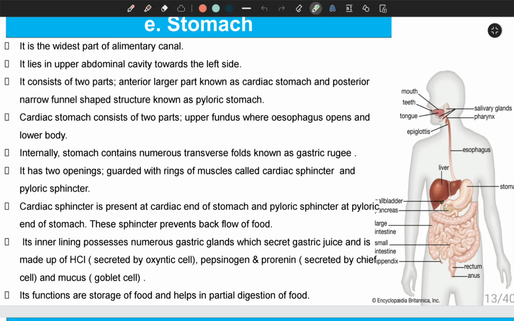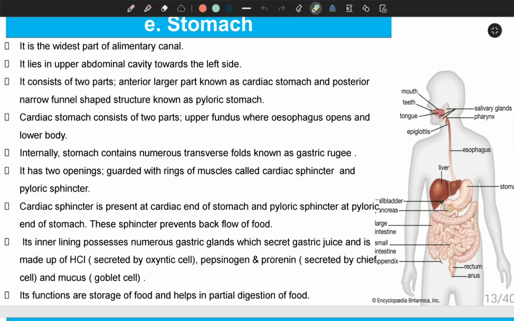It has two openings. One opening is near the cardiac stomach, and the other near the end of pyloric stomach, and these openings are guarded with rings of muscles, and those rings of muscles are known as sphincters.